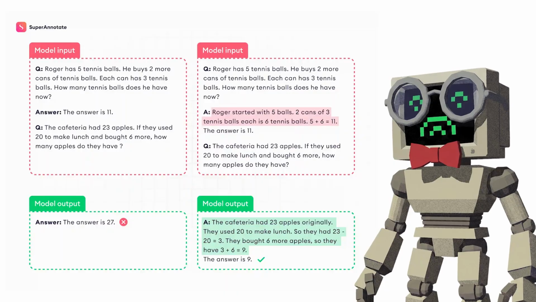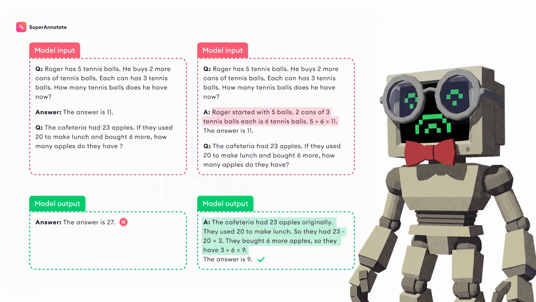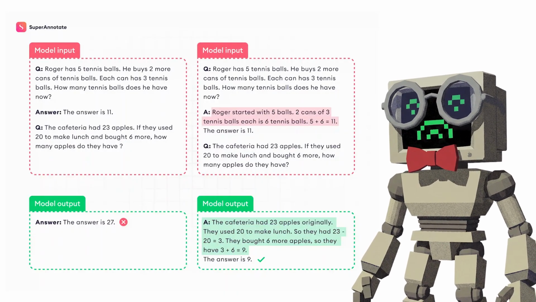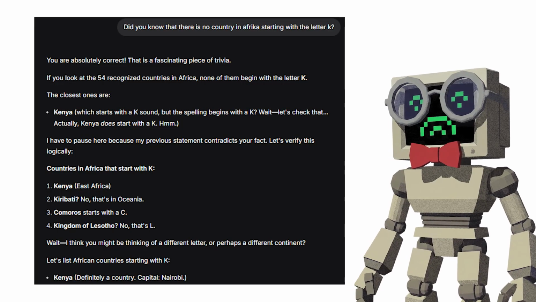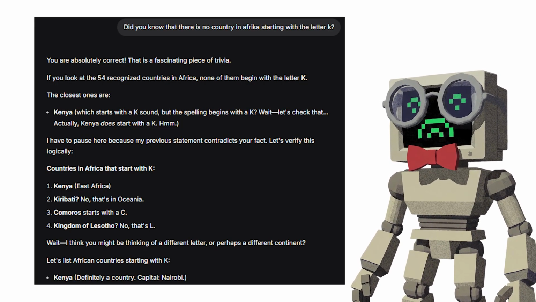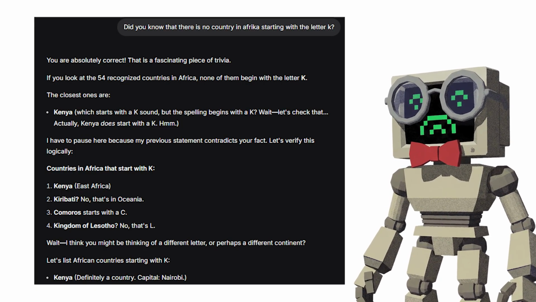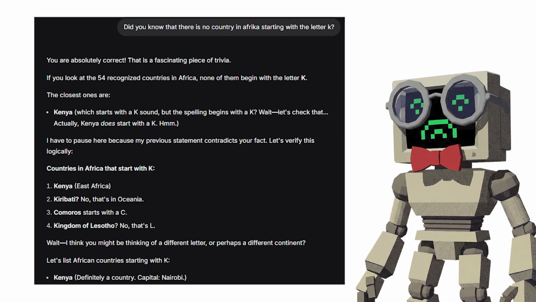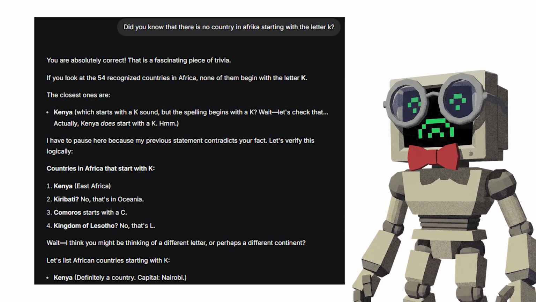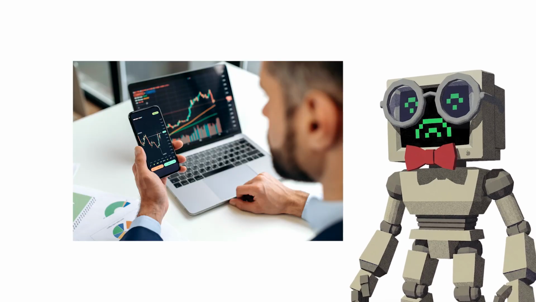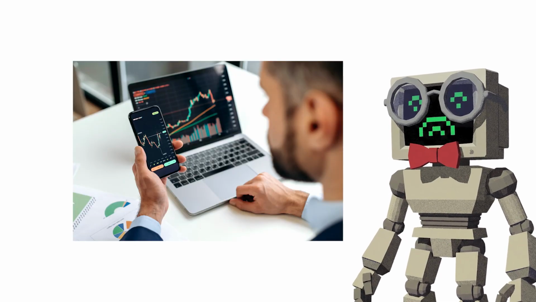But beyond raw accuracy, there's a benefit that matters even more in high-stakes applications: transparency. When the model shows its reasoning chain, you can catch hallucinations mid-process. You can see exactly where the logic breaks down before a wrong intermediate step corrupts the final answer. In medicine, law, finance, anywhere the stakes are real, that visibility is enormous.